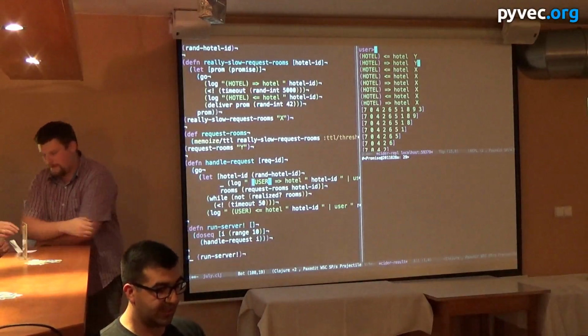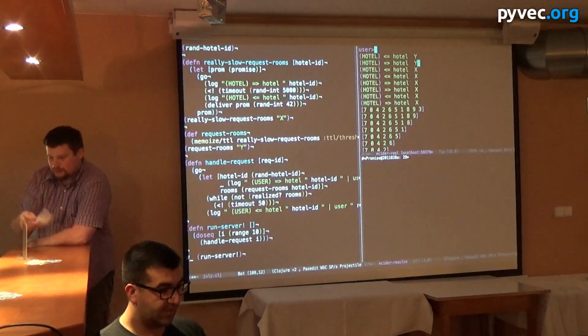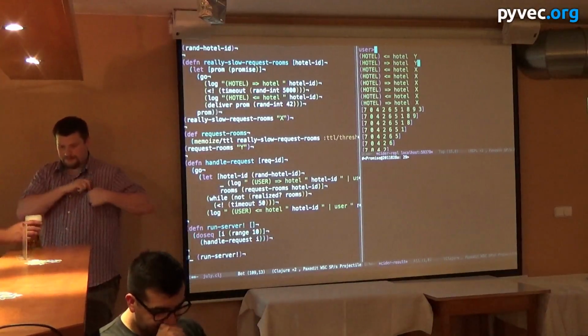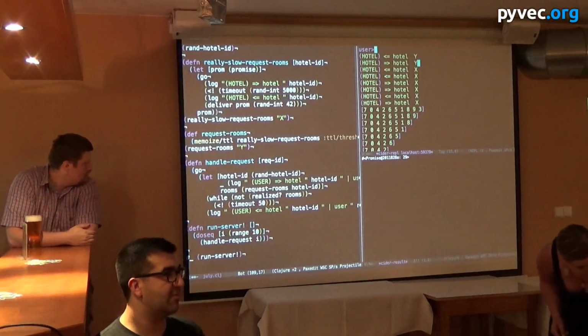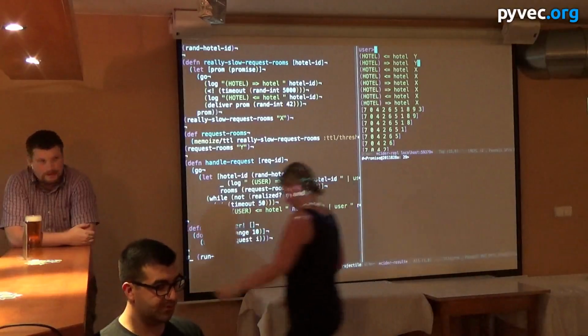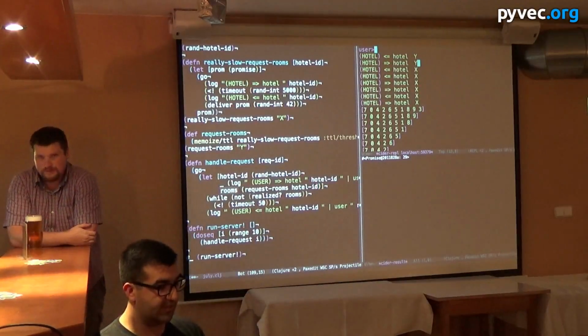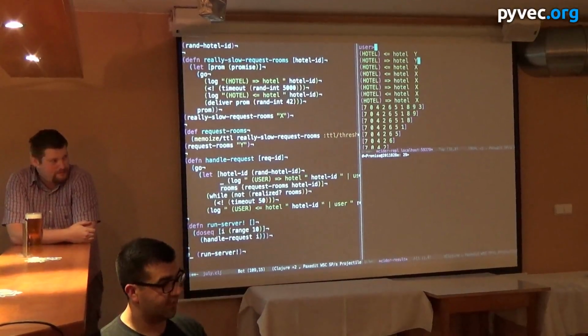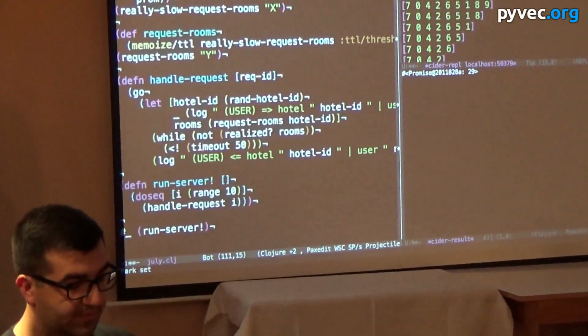We're then going to log the beginning of this transaction and see what's happening. Then we are going to bind the result of the request that we just memoized above to rooms. So rooms right here is a promise, right? Okay. So remember we're still in this go loop.